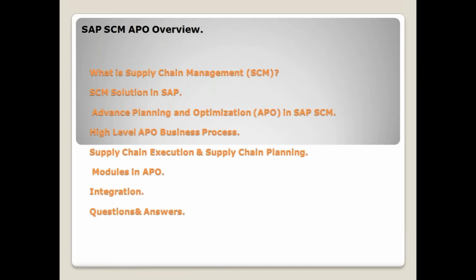In that, what is the APO and the high level APO business process, and the difference between SAP ECC and SAP APO, execution and planning, and what are the modules in APO, and what is the future of these modules. Now APO is going to become IBP, so that also we will discuss. That is very important, the future of APO. Then what kind of integrations are required, and finally your questions and answers. If you have any questions in between, just make a note. After this session, we will discuss all our questions and answers. Then only we will close the session.